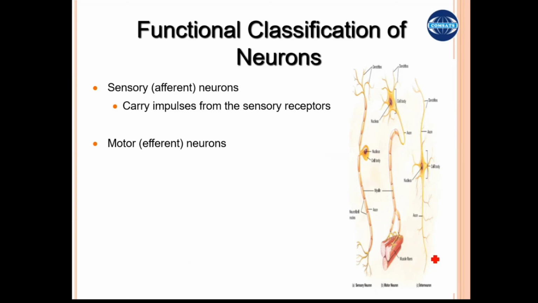Right, and the third one are the interneurons, which are very short neurons, which have small processes on both ends, the dendrites and the axons, and their function is only to connect these two types or any two types of neurons.